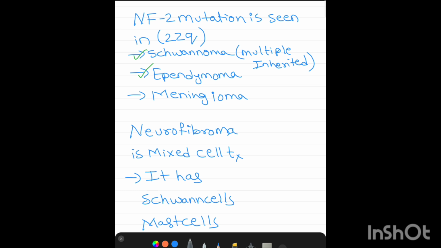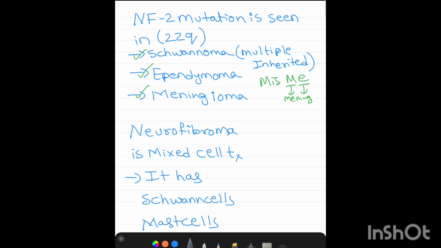The mnemonic is MISME: E for ependymoma, M for meningioma. We should not confuse meningioma with medulloblastoma.